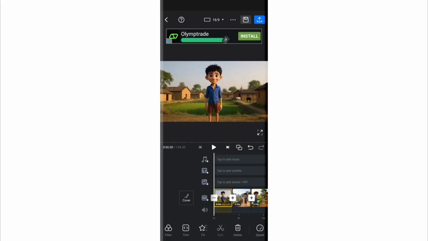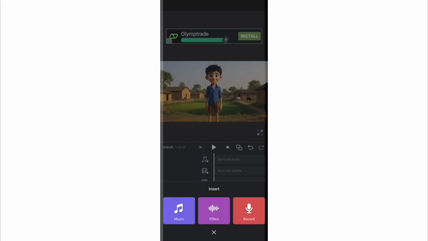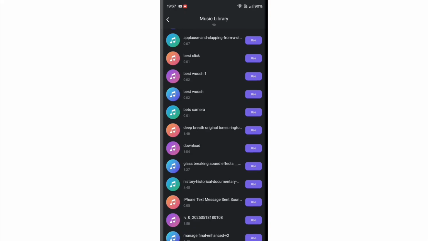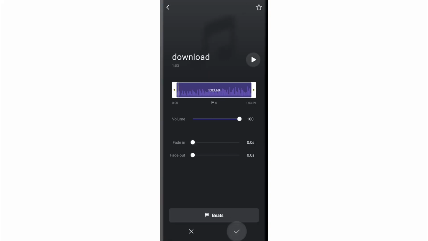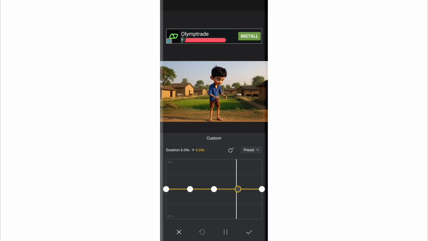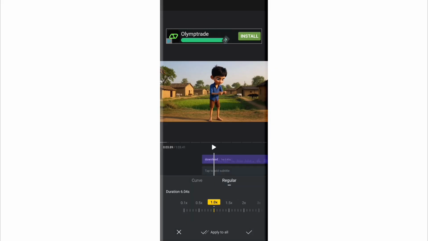Now, we need to import the voice we generated. To do this, click here and tap on Music. Then click My Music and import your voice from your music library. After importing the voice, adjust the speed of all videos according to your audio.